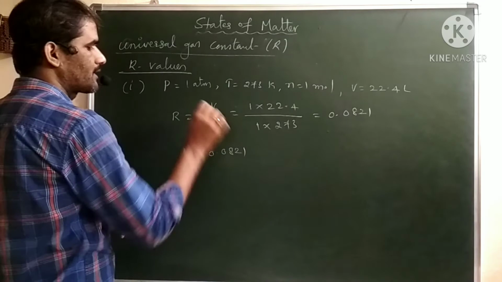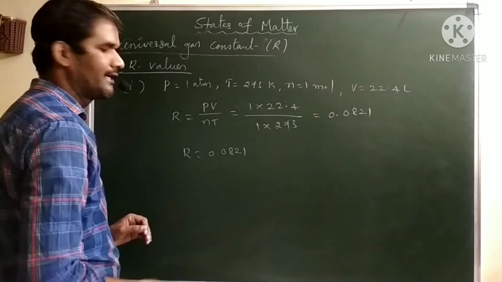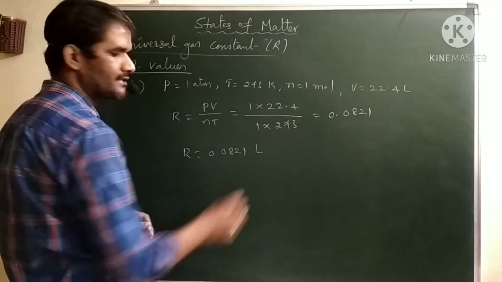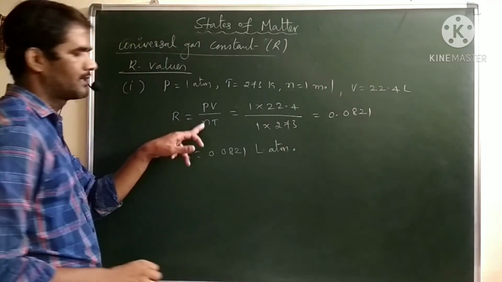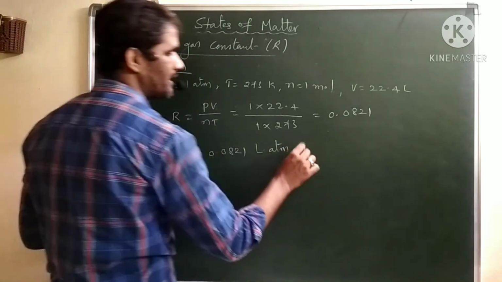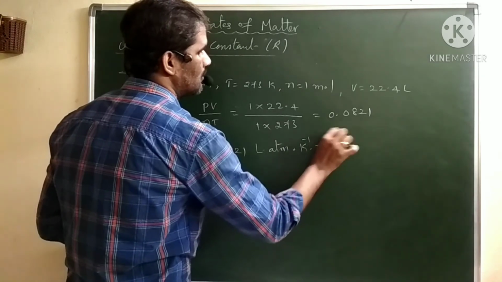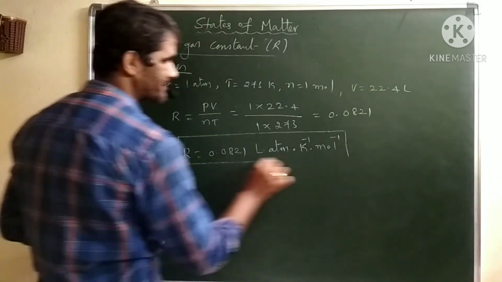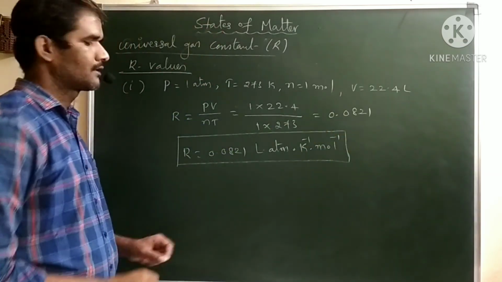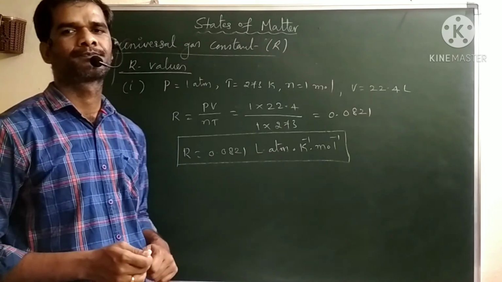So the R value is 0.0821. Here pressure is taken in atmospheres and volume in liters. The unit for R here is liter atmosphere per Kelvin per mole. This is the universal gas constant value in terms of liter atmosphere per Kelvin per mole.